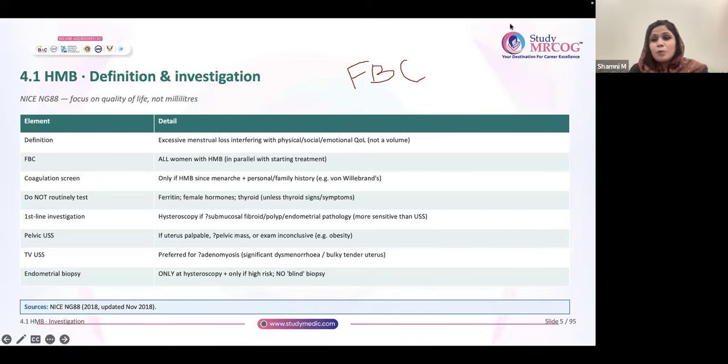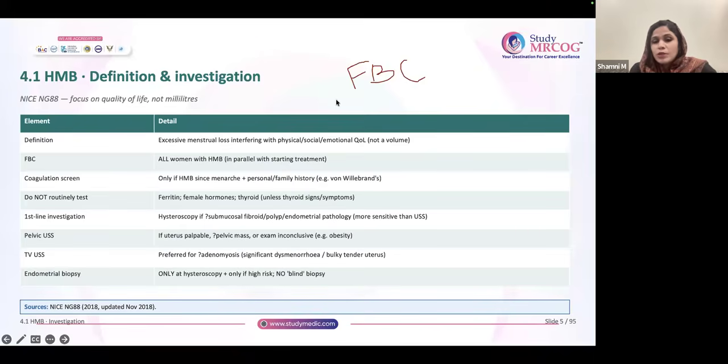Generally for postmenopausal bleeding, what is the first line investigation? It is always Pipelle, right? The patient is complaining of postmenopausal bleeding, you will do a scan. If the endometrial thickness is more than or equal to 4 mm, you are going to do a Pipelle biopsy, except in certain conditions: if the ultrasound is showing fluid, if the endometrium is heterogeneous, if there is a polyp in the endometrium, or if the patient has some risk factors for endometrial CA, then you will go for hysteroscopic biopsy in a postmenopausal bleed. But a postmenopausal lady without any risk factors, if the ET is more than or equal to 4 mm, you are going to do Pipelle.